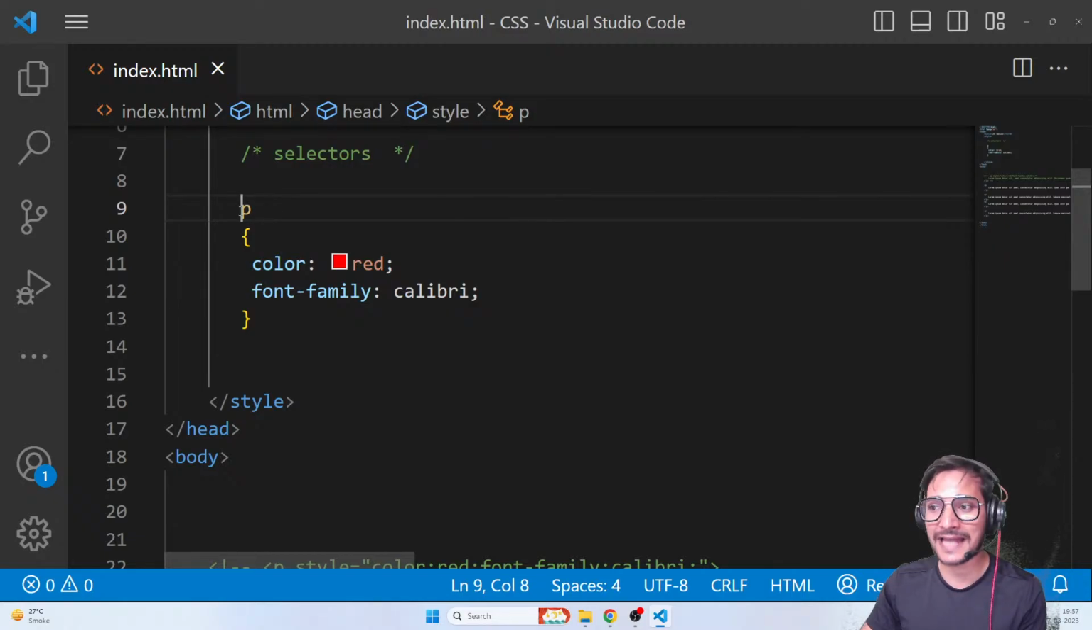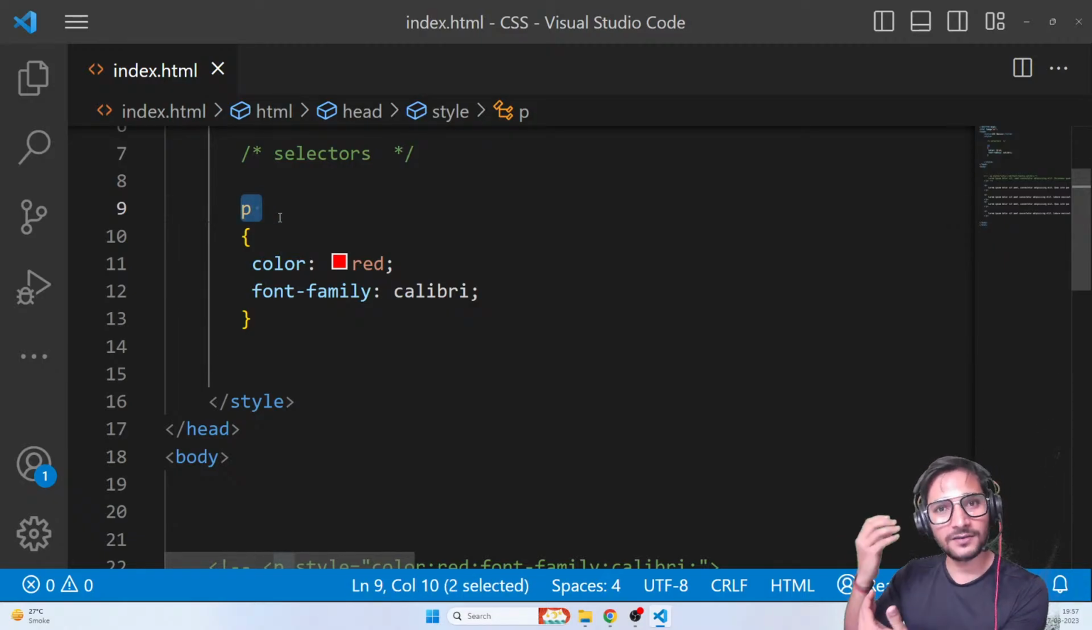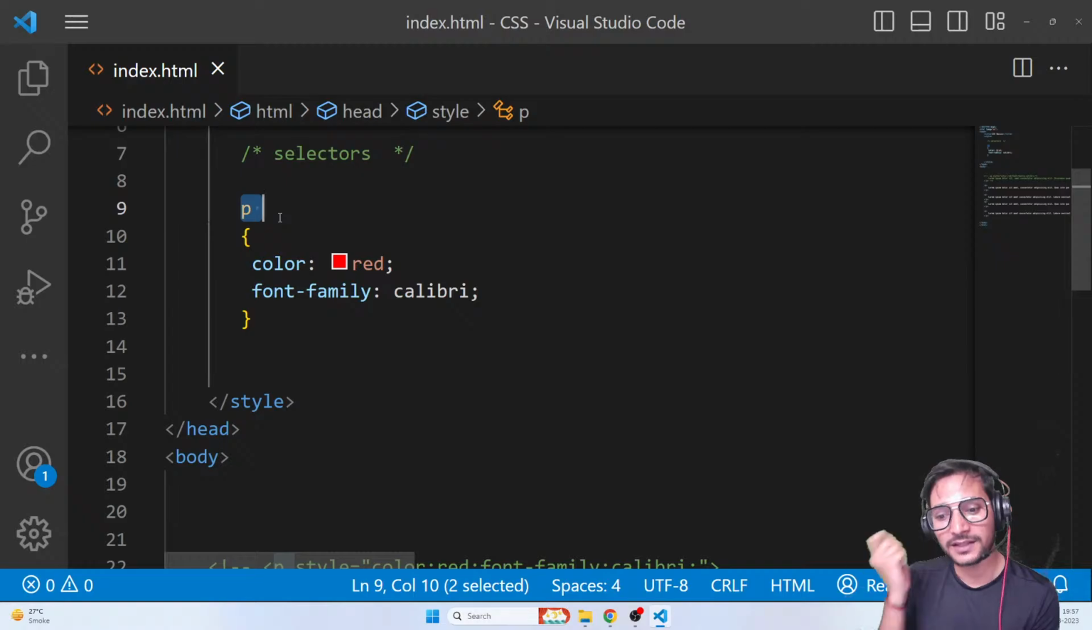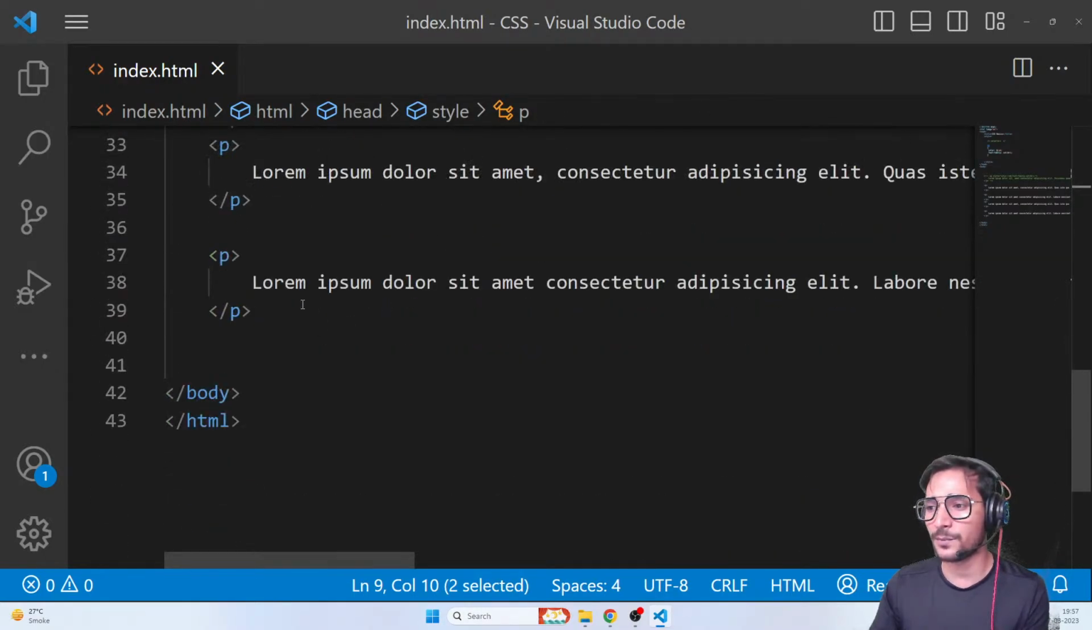And this is what you call a tag name selector. When you're selecting an element using tag name, that's what you call a tag name selector. So P is a tag name selector. Now you can select any element. You can select a div, for example. Let me just give an example.